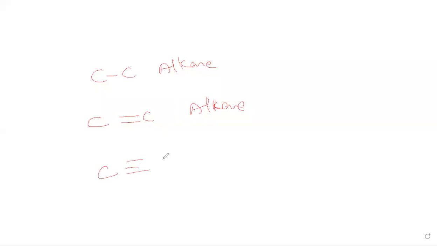Carbon triple bond is called alkyne. In hydrocarbons we'll study this in detail, but you have to know this. Alkene is also called olefin, and alkyne is called acetylene.